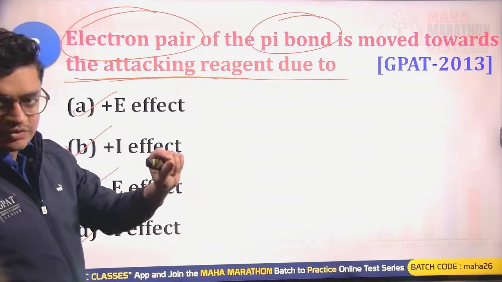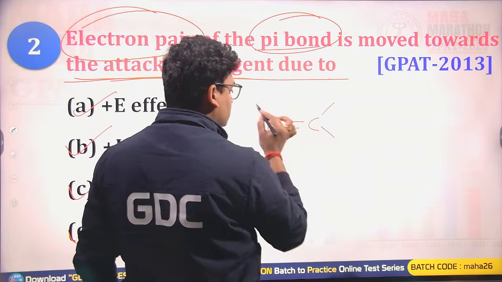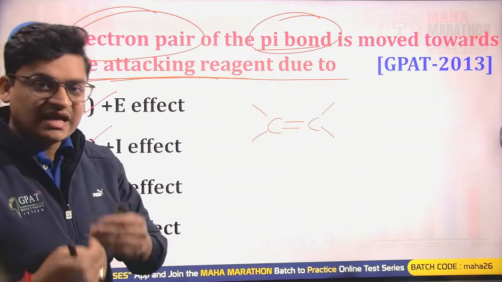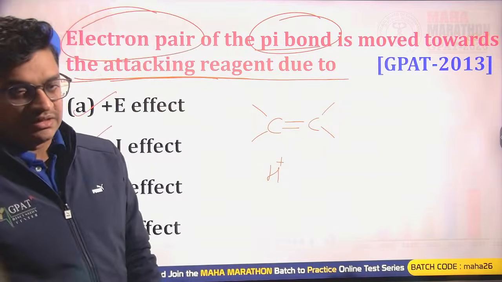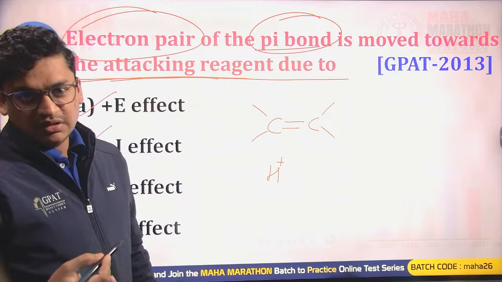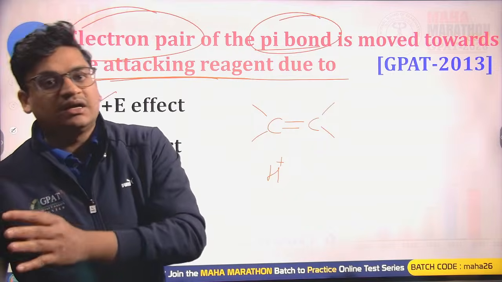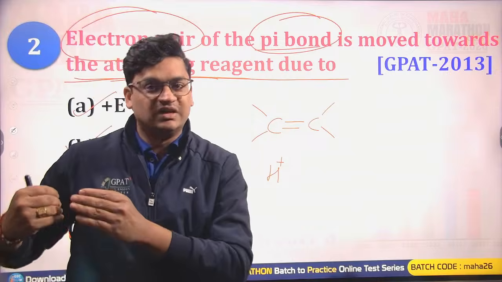Among all this, you can see the pi bond is moving. It means the pi bond must be breaking. Suppose the attacking reagent is a positively charged species, an electrophilic kind of reagent. This electrophilic reagent can only attack the double bonded carbon that has higher electron density. You know very well that alkene systems or alkyne systems, the carbon-carbon double or triple bonded systems, act as nucleophilic centers.